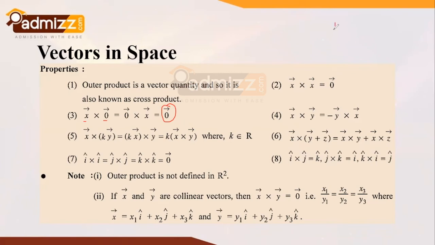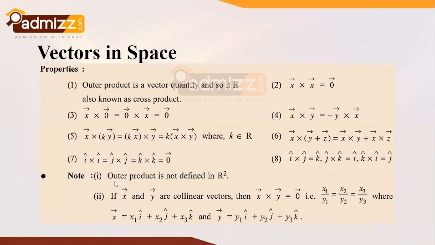For the sake of simplicity, we write i cap, j cap, and k cap in order, and then take the cross product in order. That means i cap cross j cap gives k cap, then j cap cross k cap gives i cap, and k cap cross i cap gives j cap. You can construct this for your rough work, and then follow the cross product of the given set of vectors for the MCQ part.